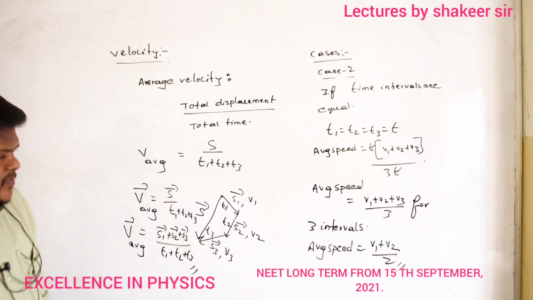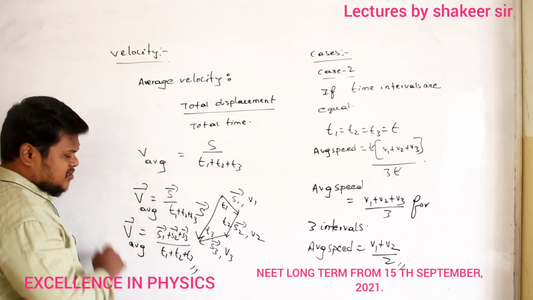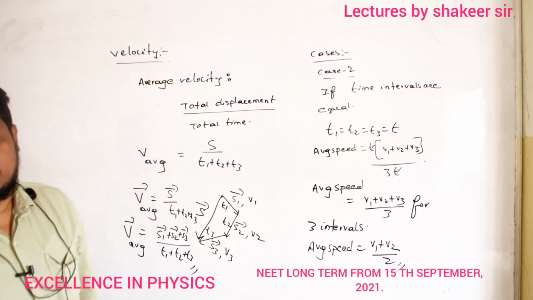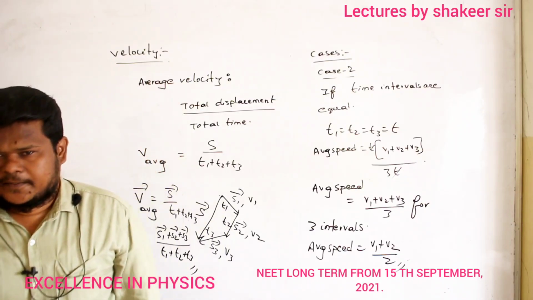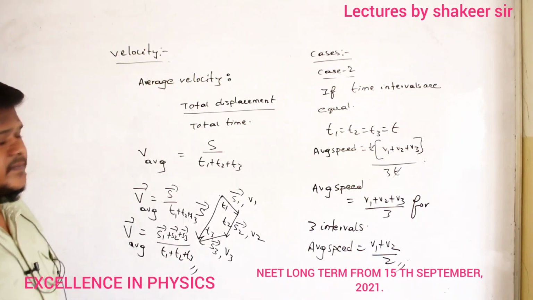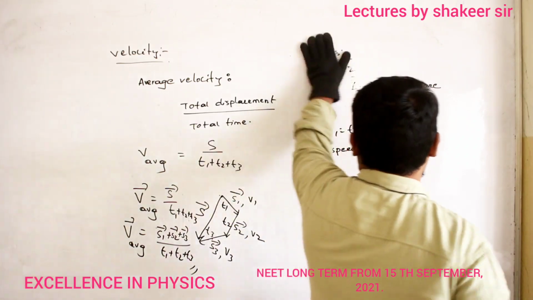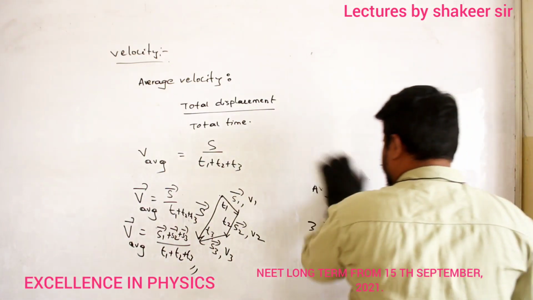Are you able to understand more? If you just take the magnitude, then it is called scalar form. If you mention the direction also, then it is called vector form. That's it. Is it clear? So this is how I can define average velocity of a particle. Clear?